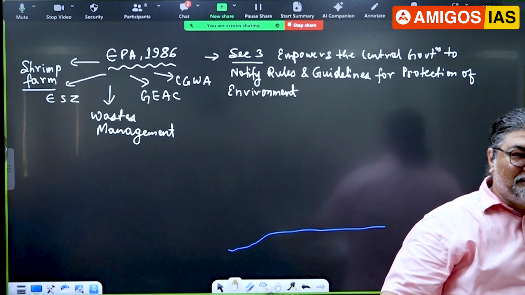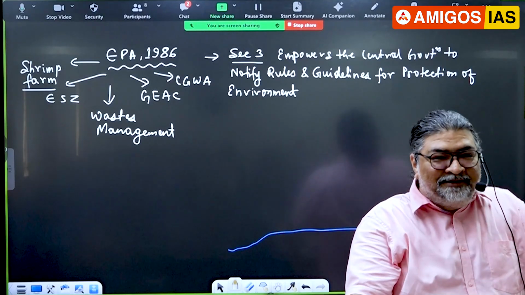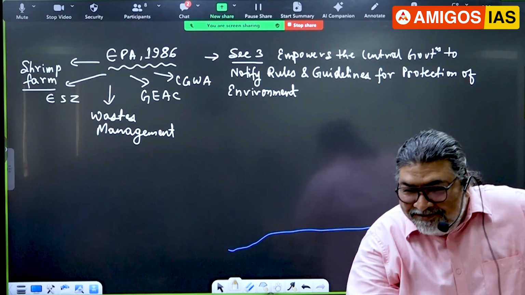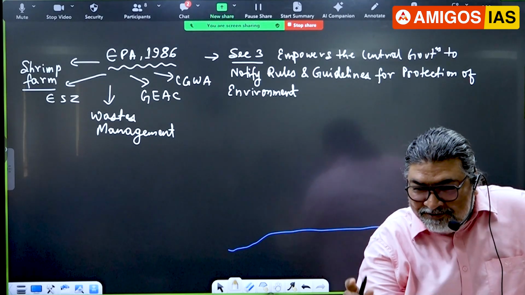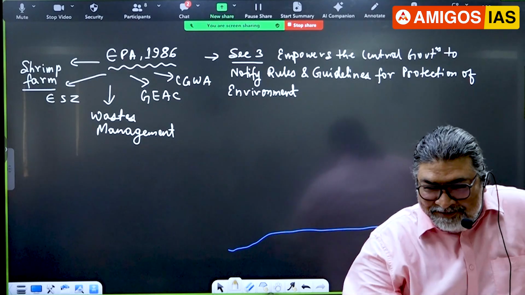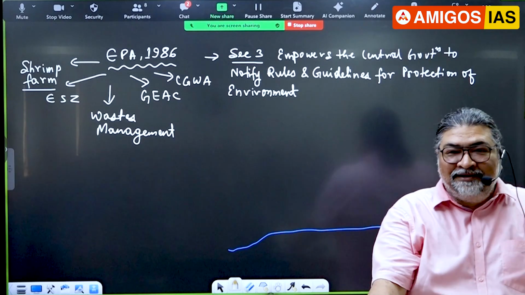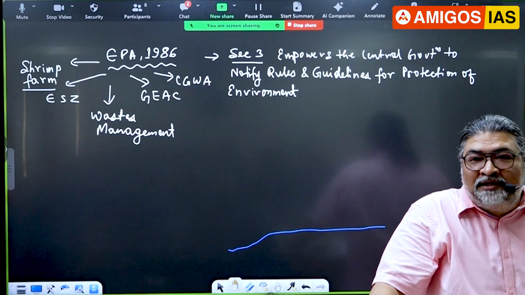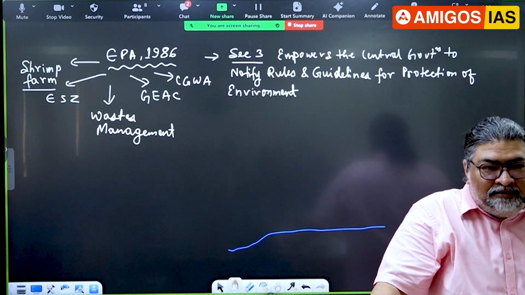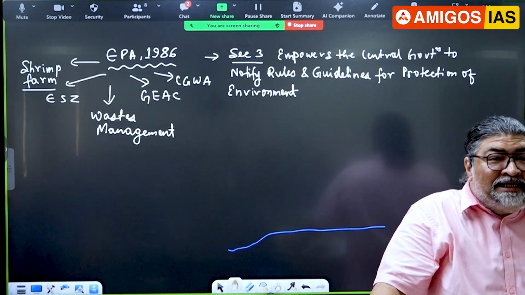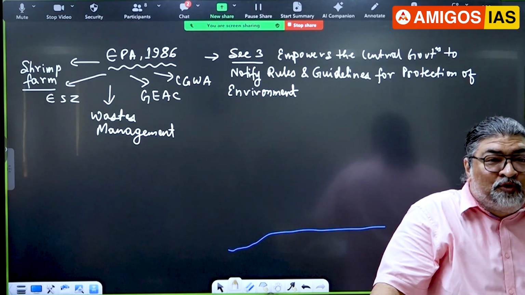Shrimp is the English word. Prawn also it is said. In Telugu, what do you say for that? No, the pure Telugu word for prawn. Roya. Roya, okay. In North India we say jhinga. In Bengal they say chingli. In Orissa they say chungli.